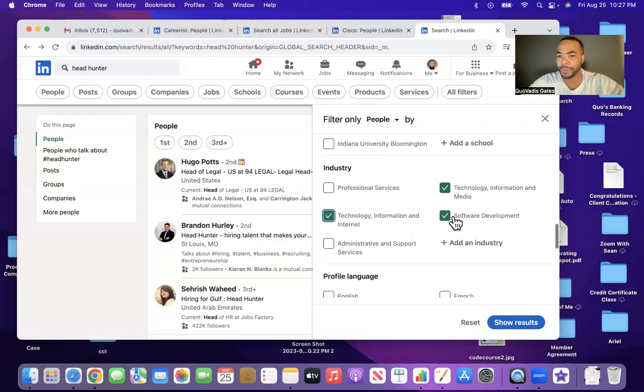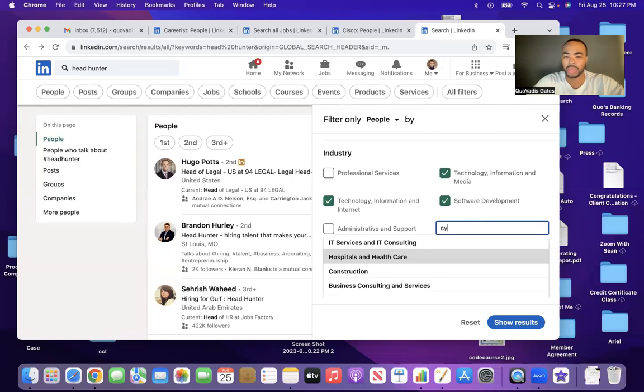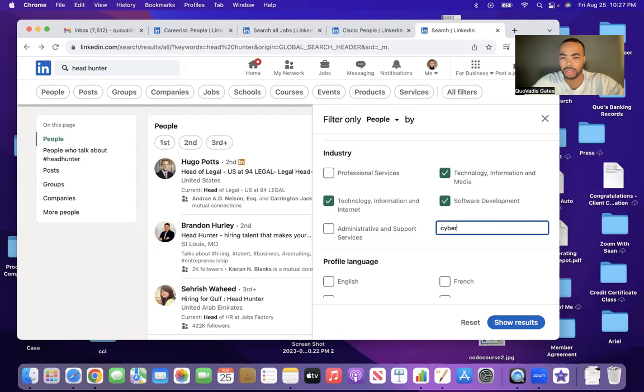So, okay, software development, technology, information and media, technology, information and internet. And then I want cybersecurity. I guess that is not even coming up.